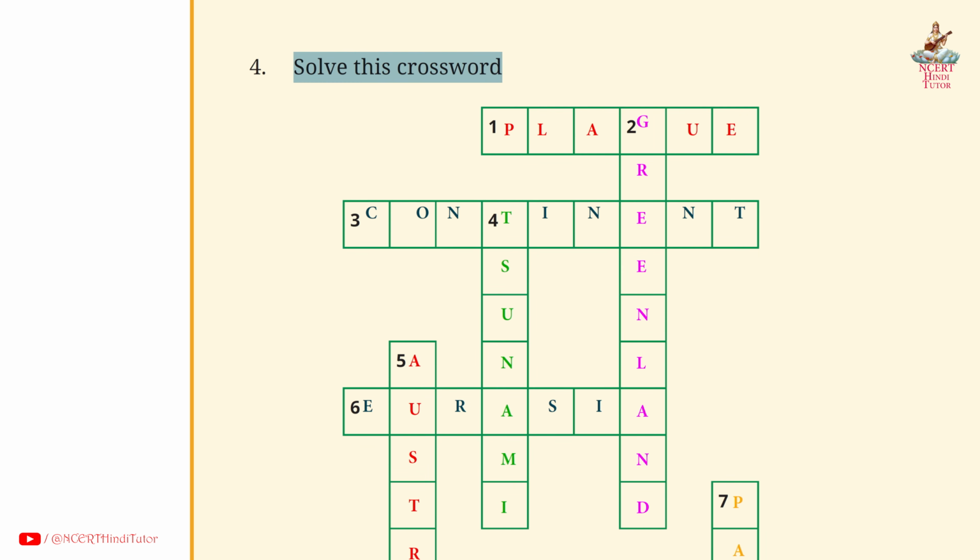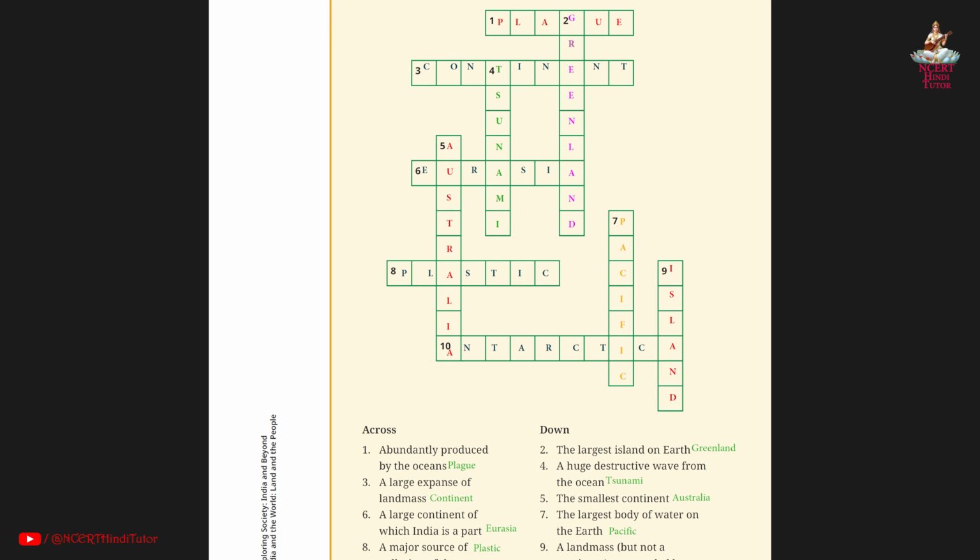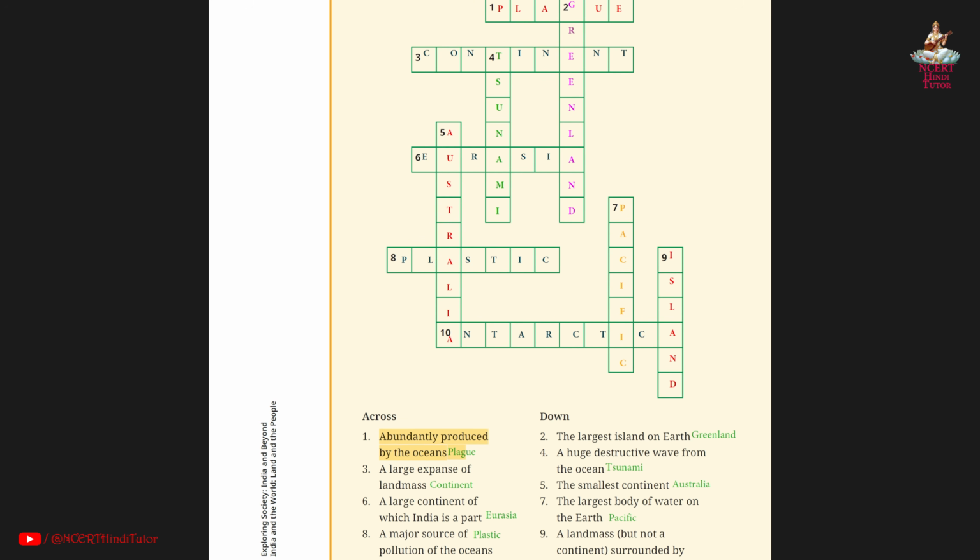Fourth, solve this crossword. So first, across, abundantly produced by the oceans, answer: fish. Second, the largest island on earth, Greenland. You have to write it down. Third, a large expanse of landmass, answer continent. So you have to write across continent. Fourth, a huge destructive wave from the ocean, answer tsunami. So you have to write in downward direction tsunami.